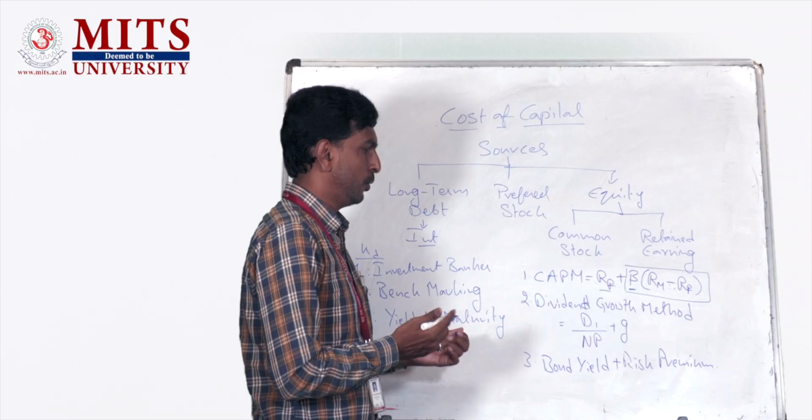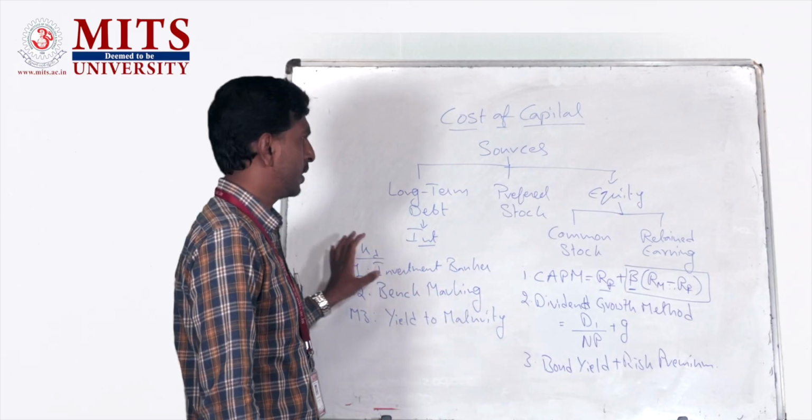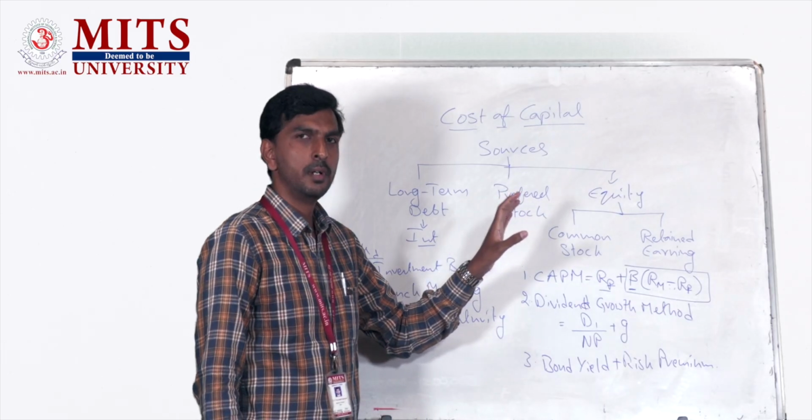So these are a few common methods that are used to calculate the cost of different components: cost of debt, cost of preference stock, and cost of equity.